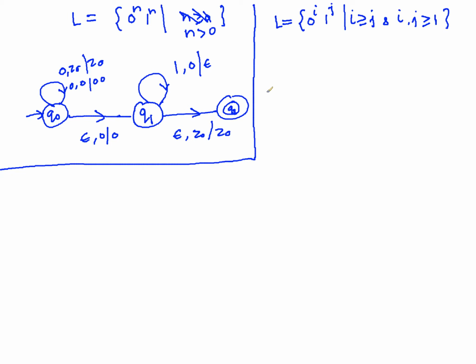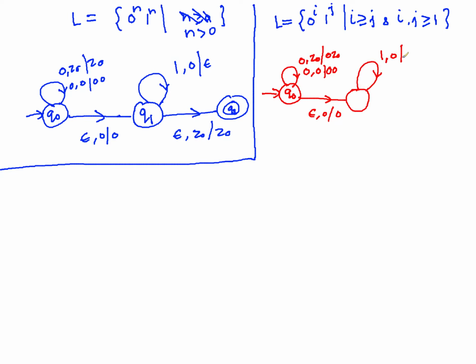Now how are we going to deal with this case? It will be very similar to this. The only thing you have to see now on this machine is that you have to ensure that your stack should not become empty even when you have exhausted all the ones, right? So the same Q0 for this one, you will have same 0, Z0, 0, Z0, you have 0, 0 and 0, 0. You are pushing all the zeros on the stack, and at least one 0 you have, so this is epsilon, 0 for 0. Once you reach this place, you are going to match the ones to count how many ones you have, right? So 1, 0, epsilon.